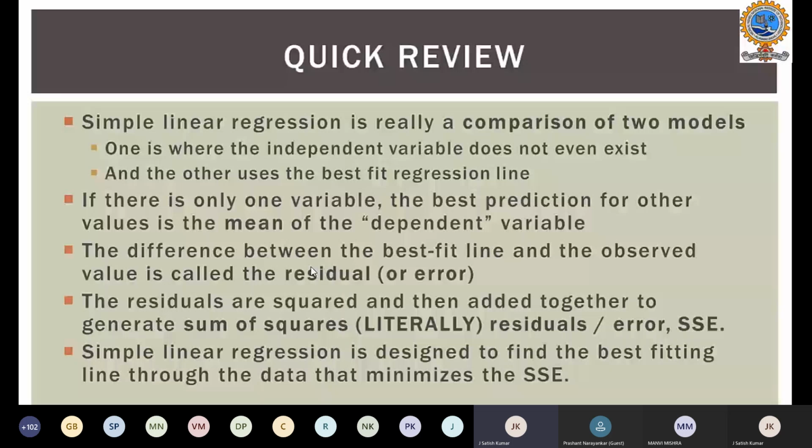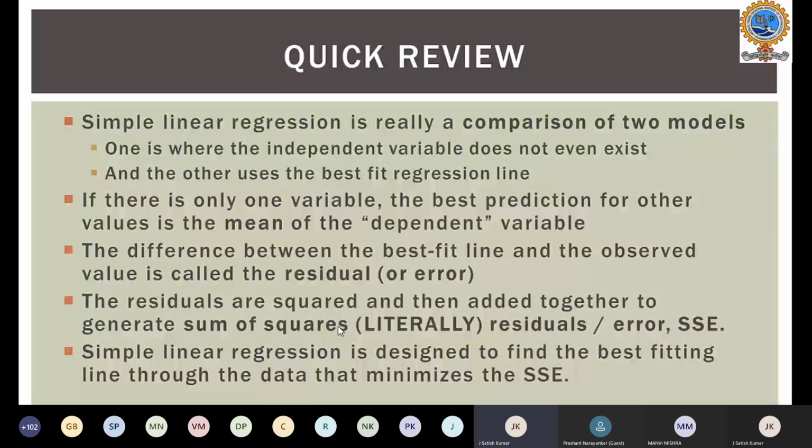So one where the independent variable does not even exist, and the other where we try to best fit the regression line. If there is only one variable, the best way we can predict is the mean of the dependent variable. The difference between the best fit line and the observed value, we call that a residual or error. The squared and added residuals generate the sum we call the sum of squares. Literally, we add the squares of the residuals, we call that SSE.